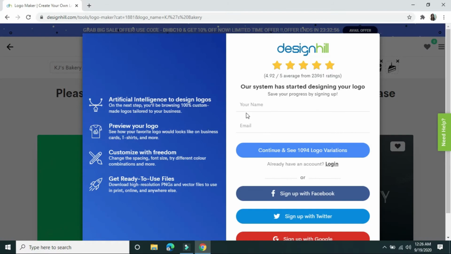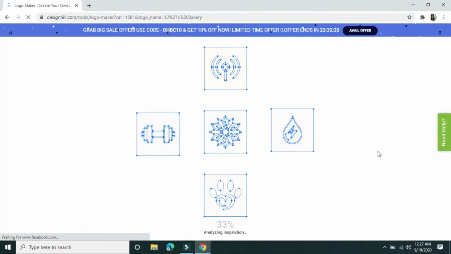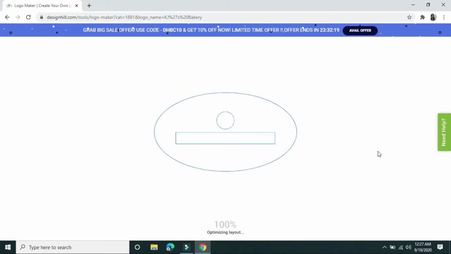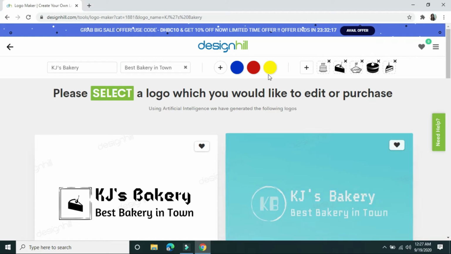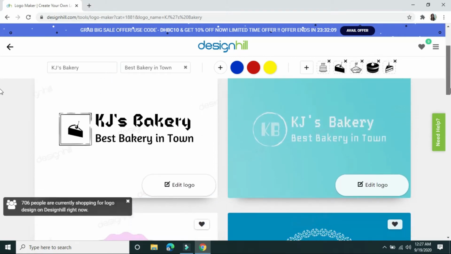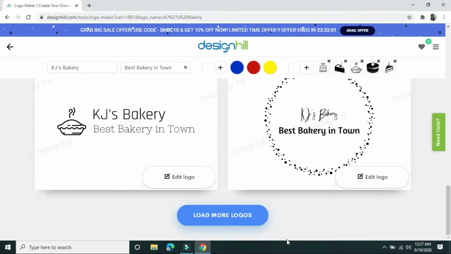Okay. So before we can select the logo, we need to sign up first. So I will be using my Facebook account. Okay. Just click continue. And again, it will generate. Okay, so this time let's now choose select a logo which we would like to edit or purchase. So let's scroll it downward to see the different logos. So I will click load more.